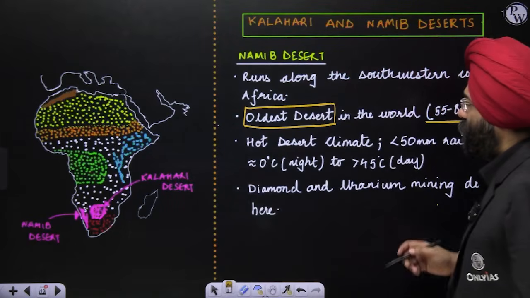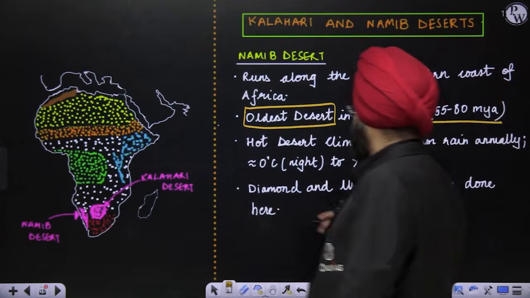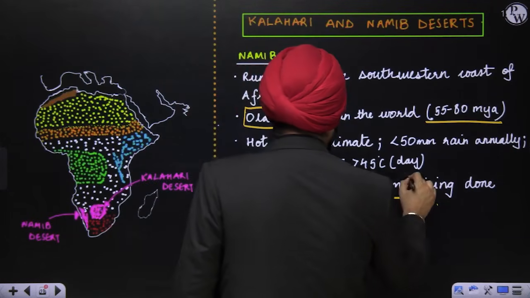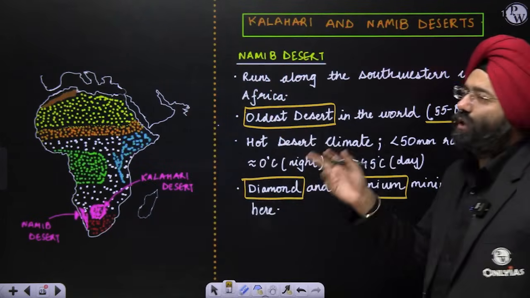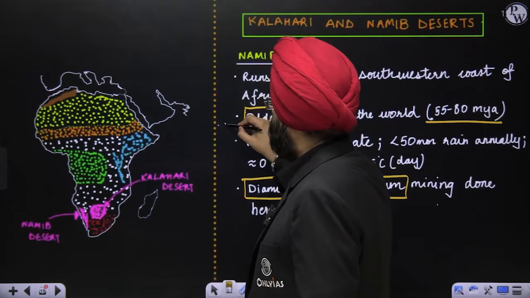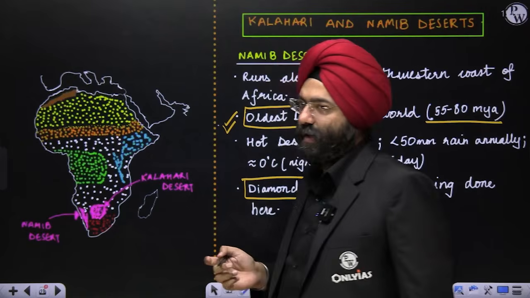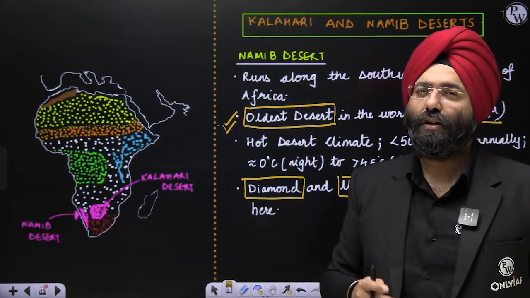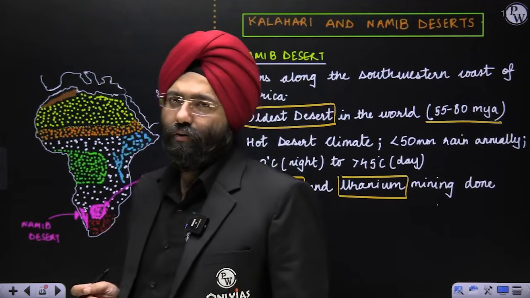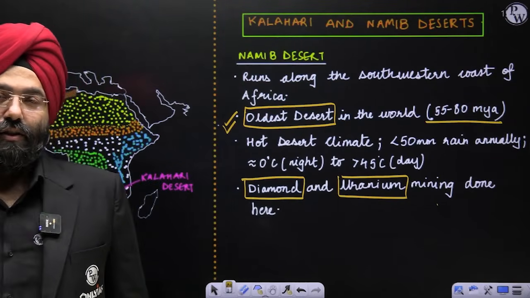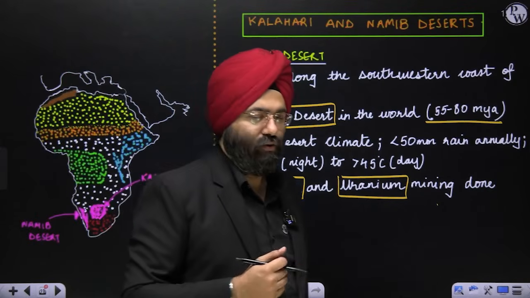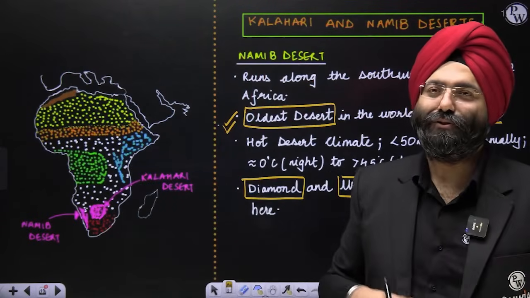Okay. Now, diamonds and uranium mining is done here. Now, a question over here, please remember, this is something very important. It is the oldest desert. This question has been asked repeatedly in various examinations. To be more precise, it was also asked in KBC a few years ago. That was, I think, a 12.5 lakh rupees question. Just imagine, if you had just seen this lecture and were sitting in the hot seat, you would have answered that and won 12.5 lakh rupees also. So this was asked in KBC, so you should be aware of these things.